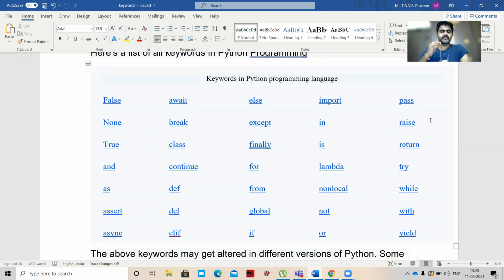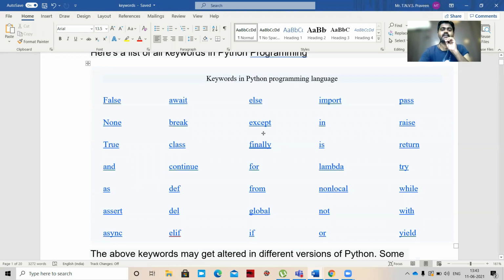As is a keyword. Assert, async, await. Async is nothing but asynchronous. Await, break. We mostly use break, right? If you want to stop our loop, we'll use break. Class. Once we have given break, if we want to continue, we'll use continue. Def is used to define a function. del is delete. elif is nothing but else if.